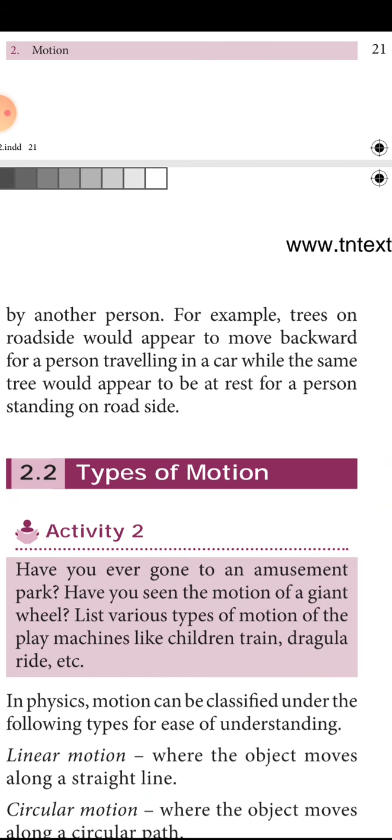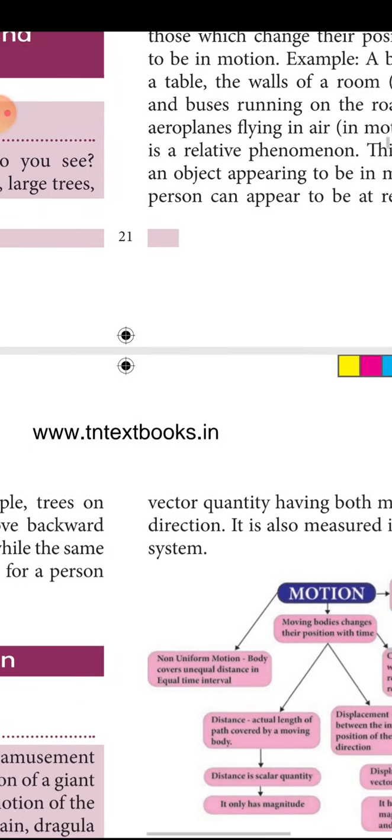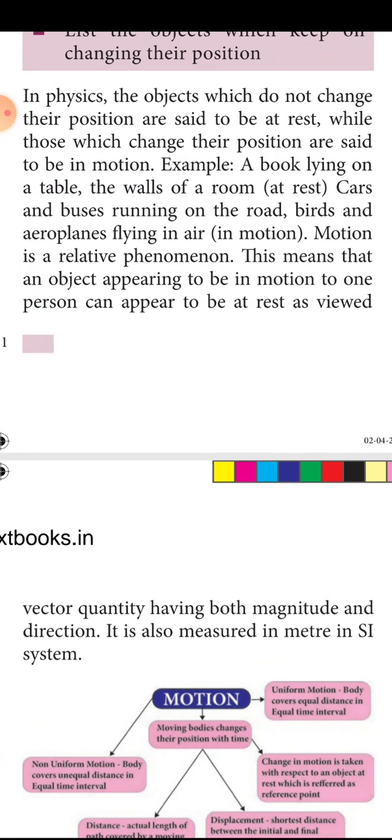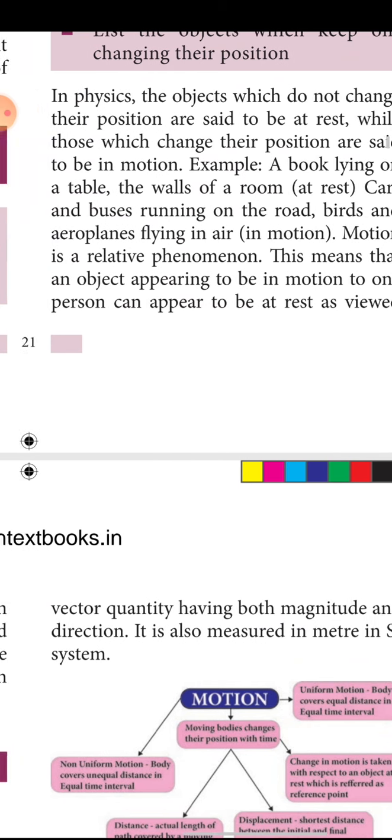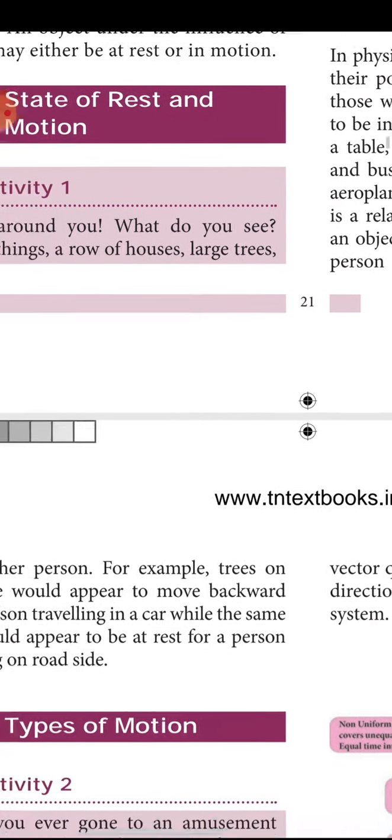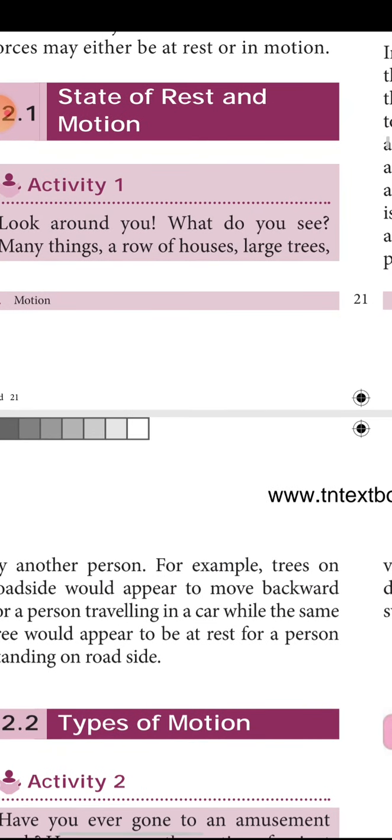This is the thing I said with the example of the train. So, motion is what kind of phenomenon? Relative phenomenon. Motion is a relative phenomenon. Have you understood up to this? What is motion? What is a state of rest and state of motion? Then we will see the types of motion.